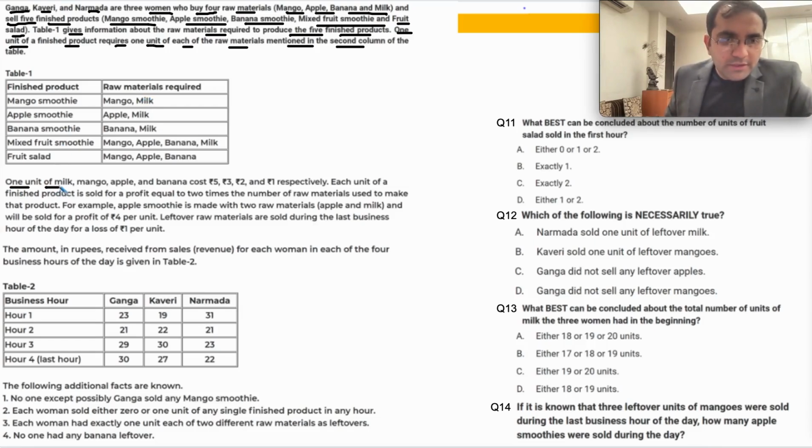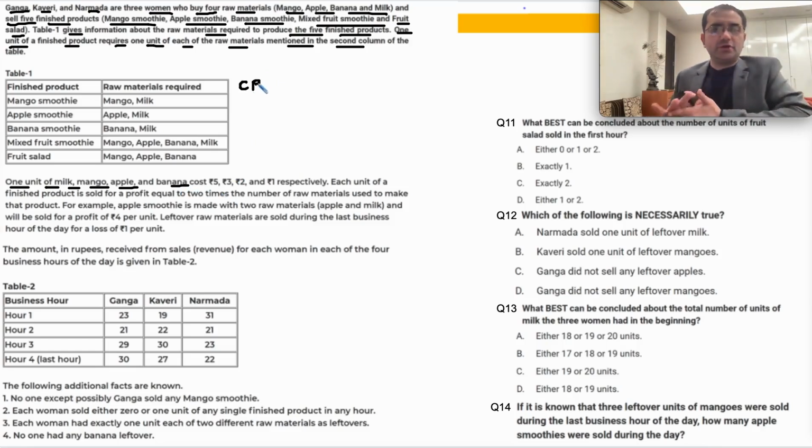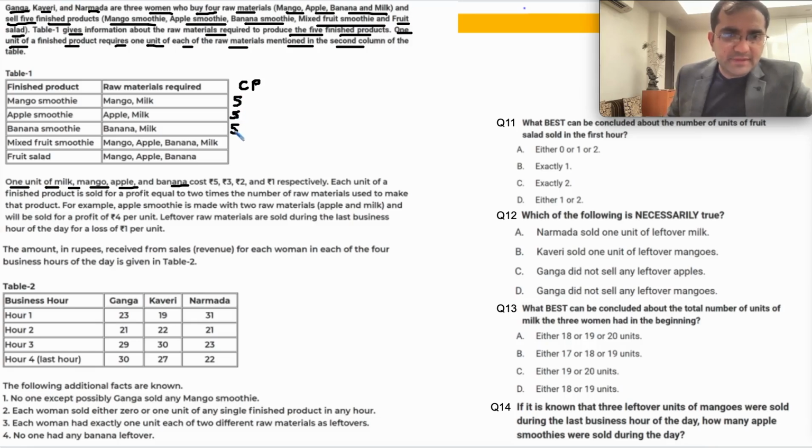Now, they have given the cost of 1 unit of milk, mango, apple and banana, through which we can get the cost of each product. Milk 5 rupees, mango 3 rupees, apple 2 rupees, banana 1 rupee. So milk I have written first. Mango is 3 rupees. Mango is over here, and in mixed fruit smoothie and fruit salad.